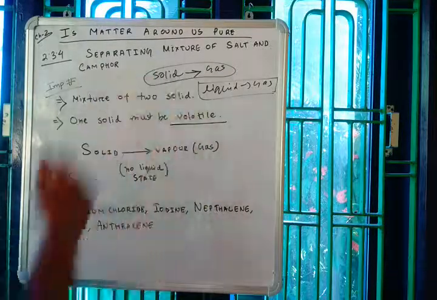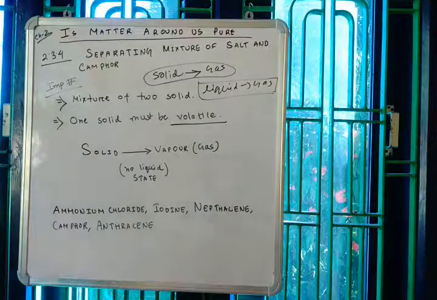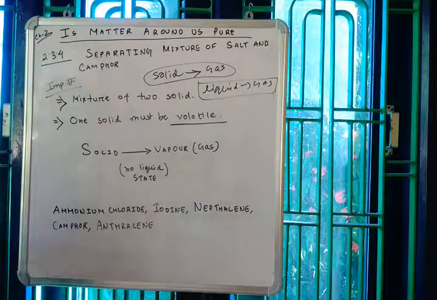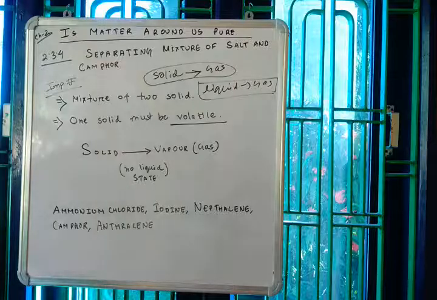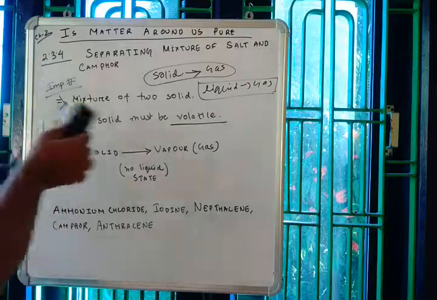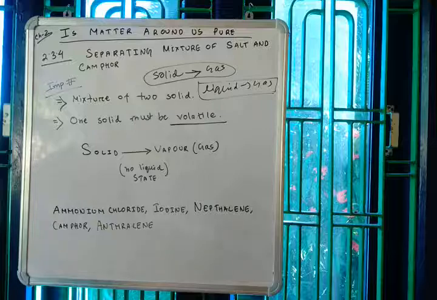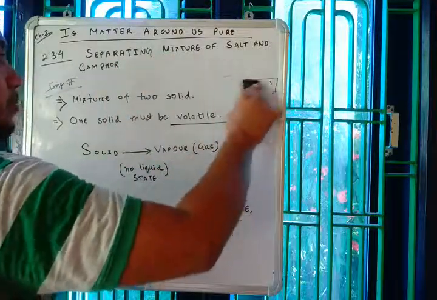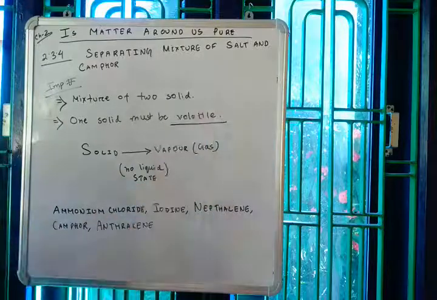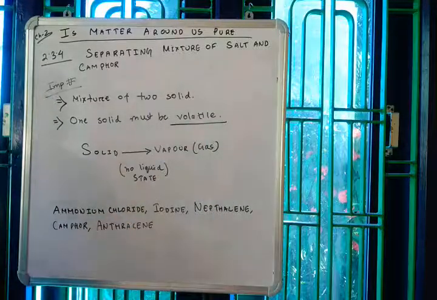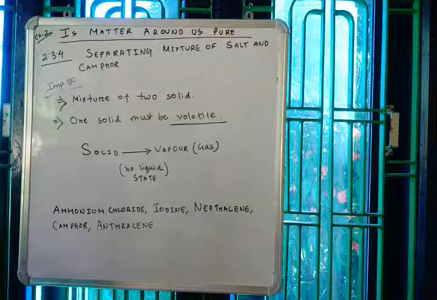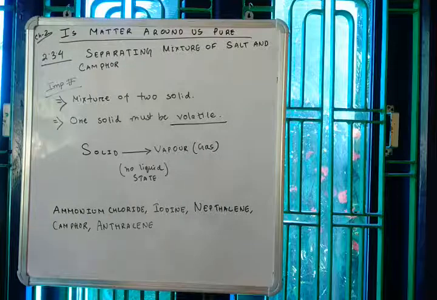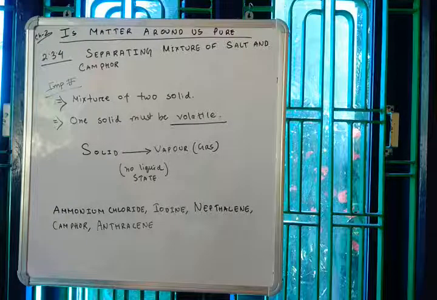So if a volatile solid is mixed in some other solid, then only this particular process is applicable and useful. Although there is a very small number of solids which are volatile, that means which can convert into gas, we have some solids which convert into gas easily.